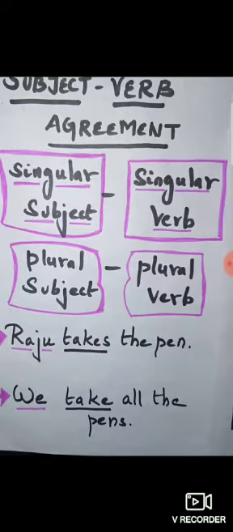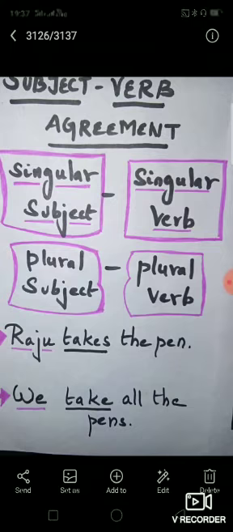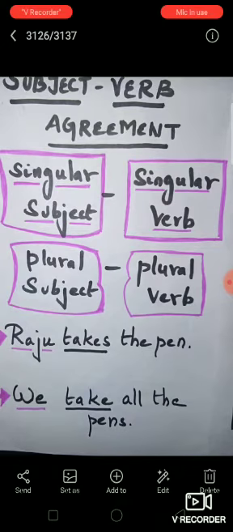So subject verb agreement is so easy, and you have to look at the rules of subject verb agreement. Before moving to the topic, we should know the definition of subject verb agreement. The grammatical relationship between a subject and a verb is called subject verb agreement. The verb must agree with its subject in number and person. This agreement you call as concord.